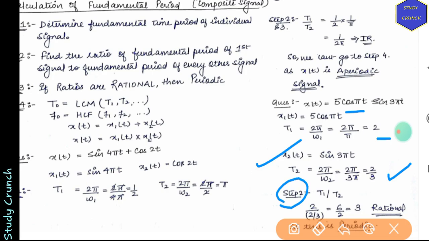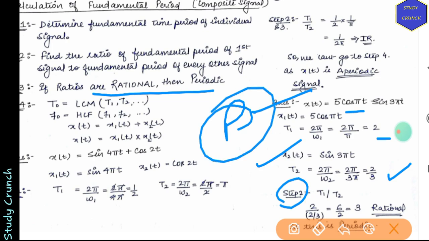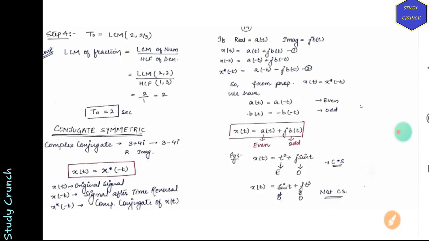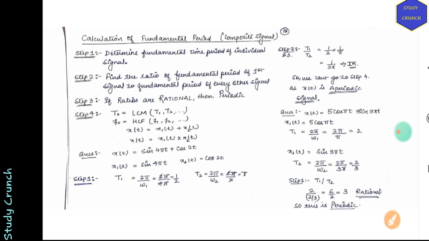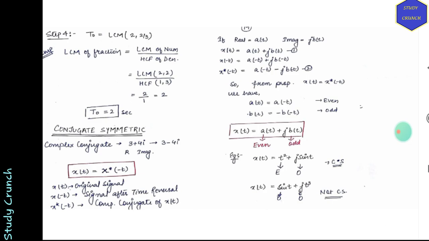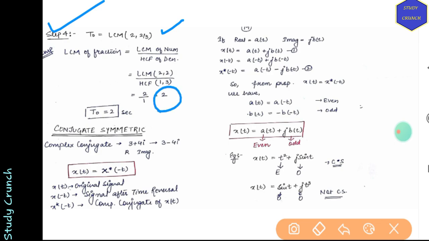Now step 2 was to find out whether the ratios are rational or not. So we'll be finding out 6 by 2, which is 3, a rational number. So this signal is periodic. Now we'll move on to the fourth step, that is to take the LCM of these two. So LCM of 2 and 2 by 3 will be 2. So T0 is equal to 2 seconds.